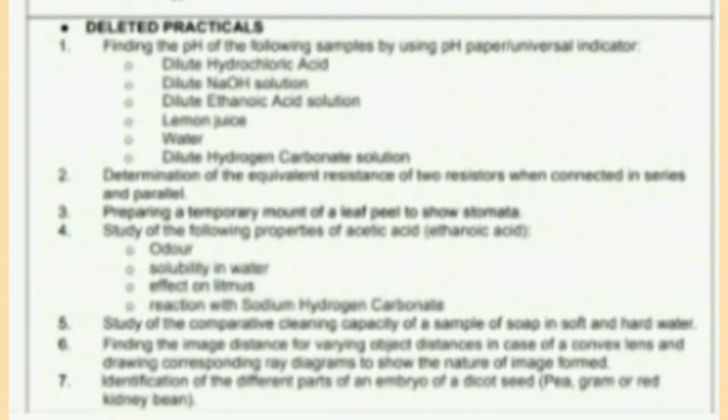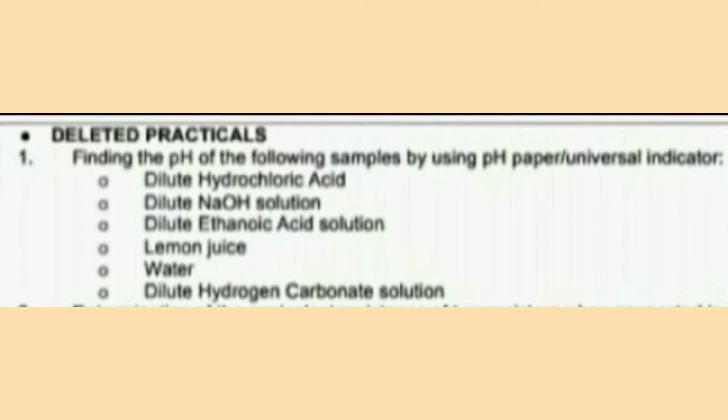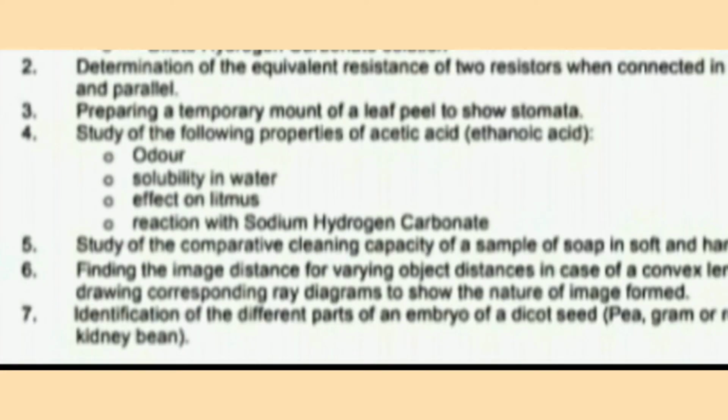Next, let's start with the deleted practicals of 2020-21. From the chemistry part, finding the pH of the following samples by using pH paper or universal indicator: dilute hydrochloric acid, dilute sodium hydroxide solution, dilute ethanoic acid solution, lemon juice, water, dilute sodium hydrogen carbonate solution. This part is deleted. And from the physics part, the determination of equivalent resistance of two resistors when connected in series and parallel is deleted. In the biology part, the temporary mount of leaf peel to show stomata is deleted.